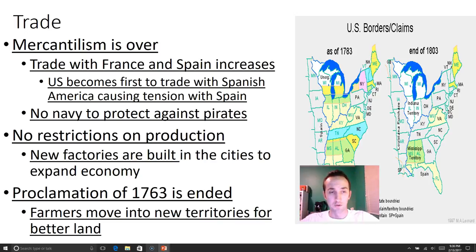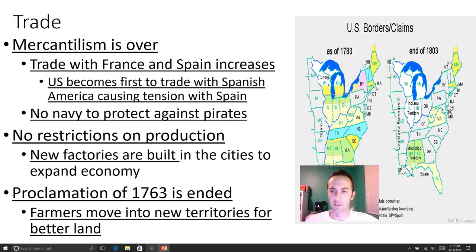On the upside, no restrictions on production, so we can build as much as we want. In the past, we weren't allowed to sell certain things like hats. Now we can build as much as we want, and there's no king to stop us. So the economy does expand in other ways. And so if we were just looking at English trade, yeah, we weaken there. But we're growing in many other ways, so in the big picture, it's getting better.